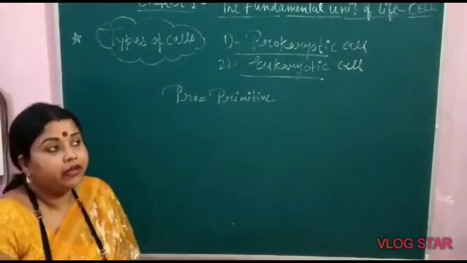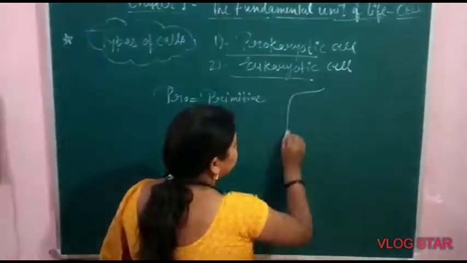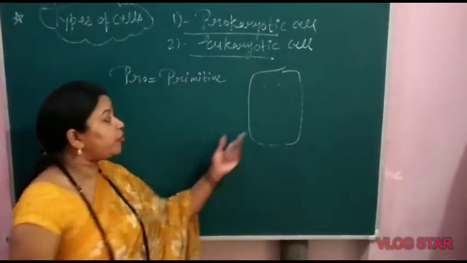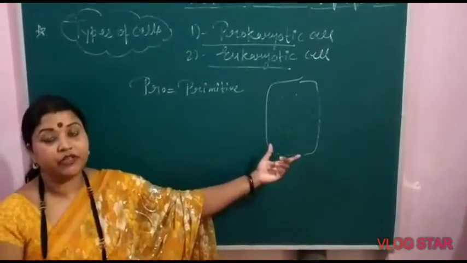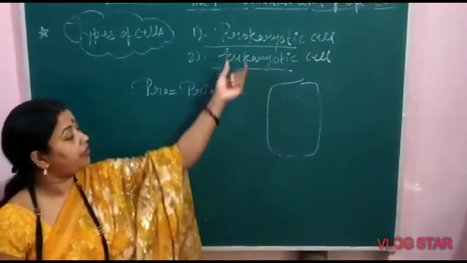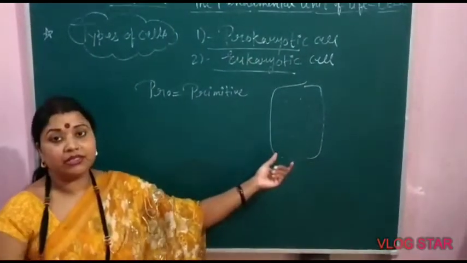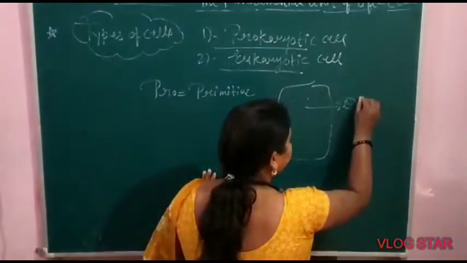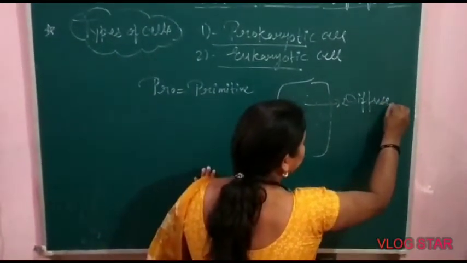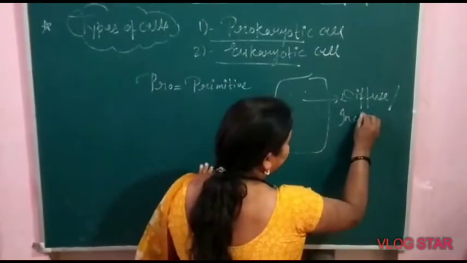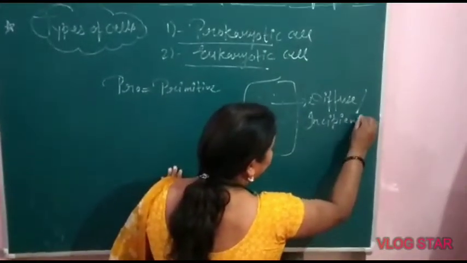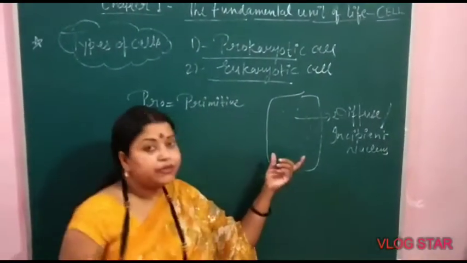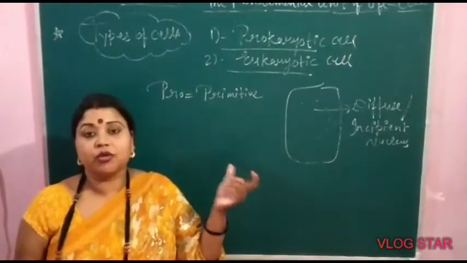What is the meaning of primitive? It means in these types of cells a complete nucleus, a true nucleus, is absent. This is the special feature of prokaryotes, that in prokaryotic cells a complete nucleus is not present. This type of nucleus is known as diffuse or incipient nucleus. It seems that there is a nucleus, but it is not a clear nucleus.